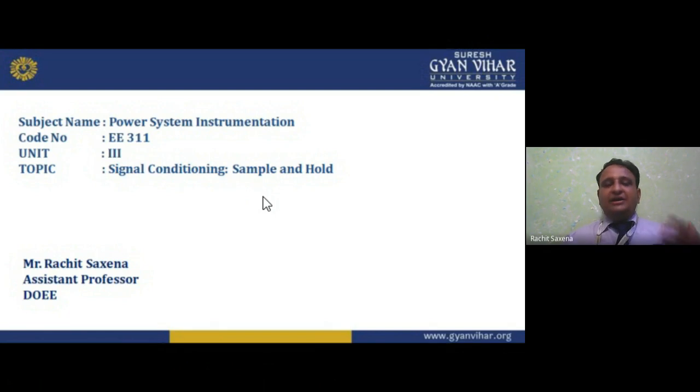What do I need? Amplifiers, because amplifiers are a very important part. Why is it so important? For example, if I am converting digital to analog, some losses will take place. If I'm converting a digital value of five into an analog value, I should get five, but I am getting four. That is the thing which we don't want.